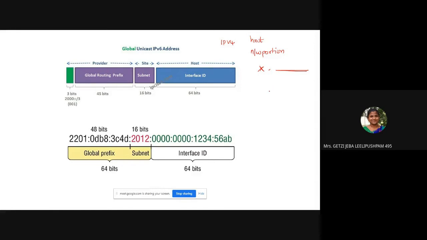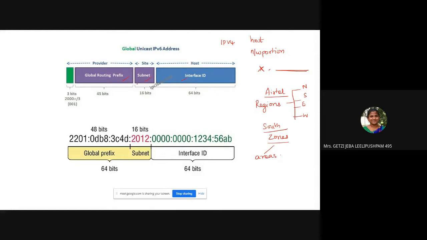For example, let's take a service provider, Airtel. So he will have different regions. For example, in India, he has four major regions: north, south, east, west. Then in south he will have different zones. You understand? In zones he will have different areas. All right. So now there should be some bits allotted to classify this. That is the meaning of this global routing prefix, subnet, and interface ID.